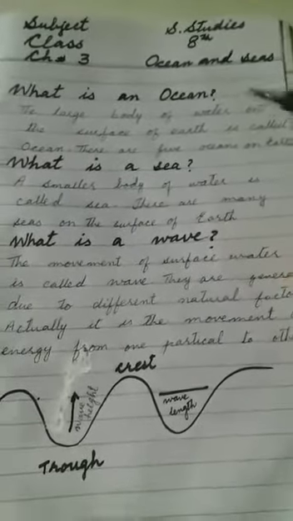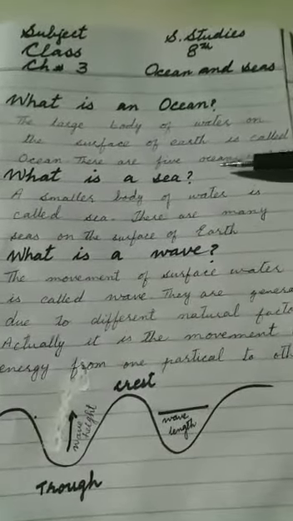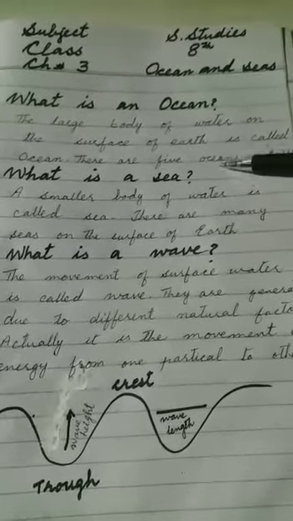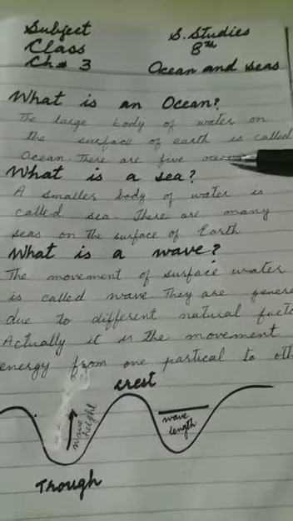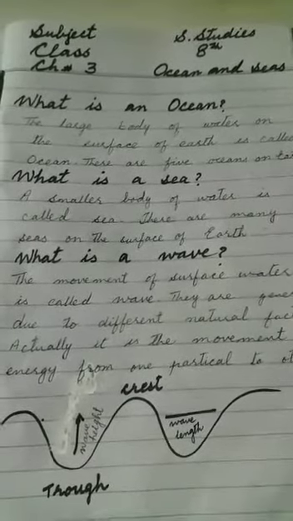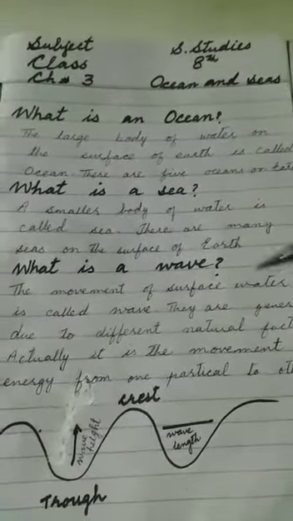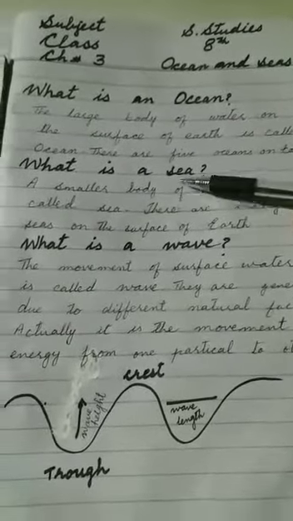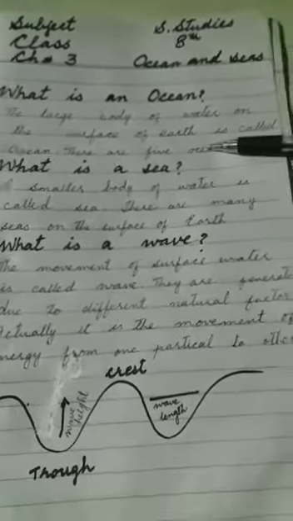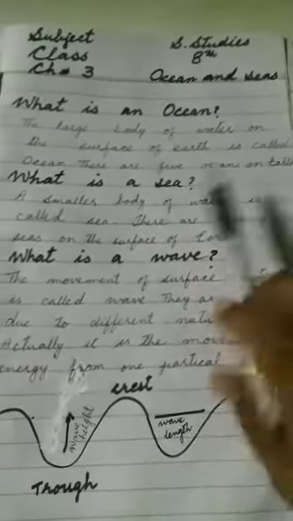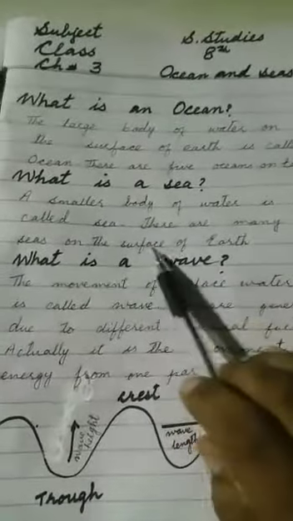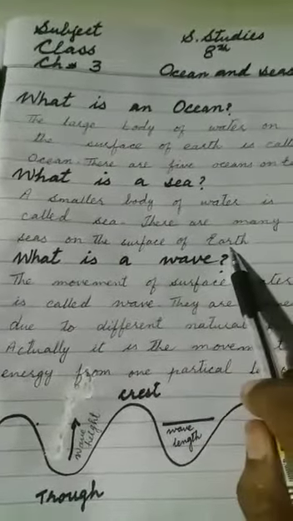So students, an ocean is that body of water that is very large in area. Its width is very large, it's very long, and it's a large body of water. And a sea has a smaller area than an ocean. So students, there are 5 oceans on earth, and there are many seas on the surface of the earth.